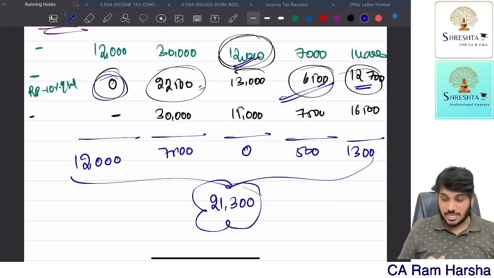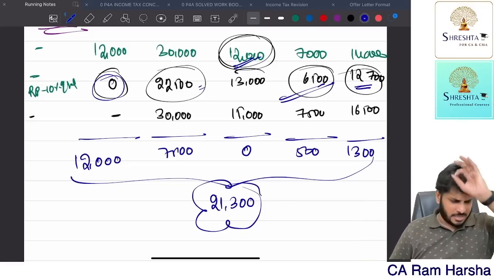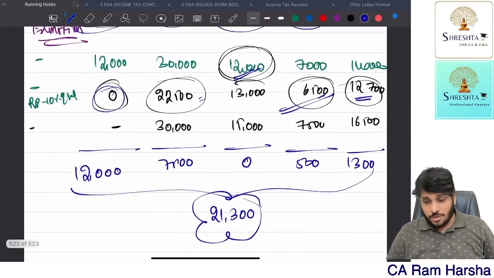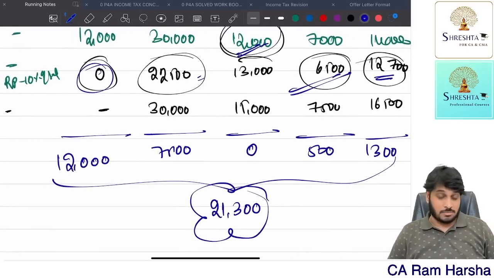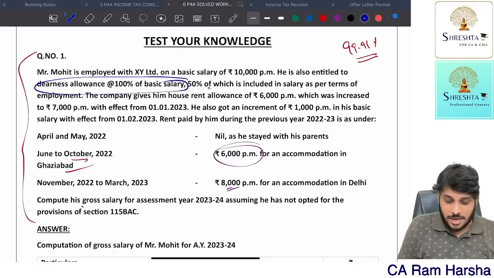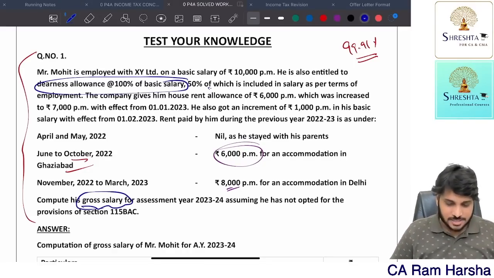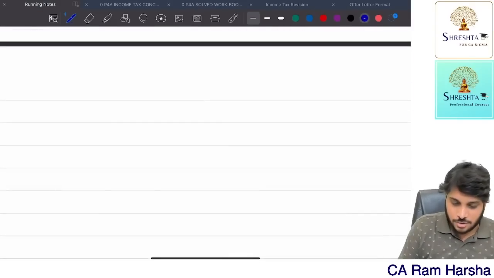Wow. If this question comes in exam, if a student does not understand the concept like this, he will definitely make mistakes. I don't know how many of you are seeing this problem for the first time, but this is one of the fantastic problems. Actually, in the question, what are they asking? Compute gross salary. They are asking gross salary, not HRA. HRA we computed. Now let us compute gross salary. So the HRA working note is over.